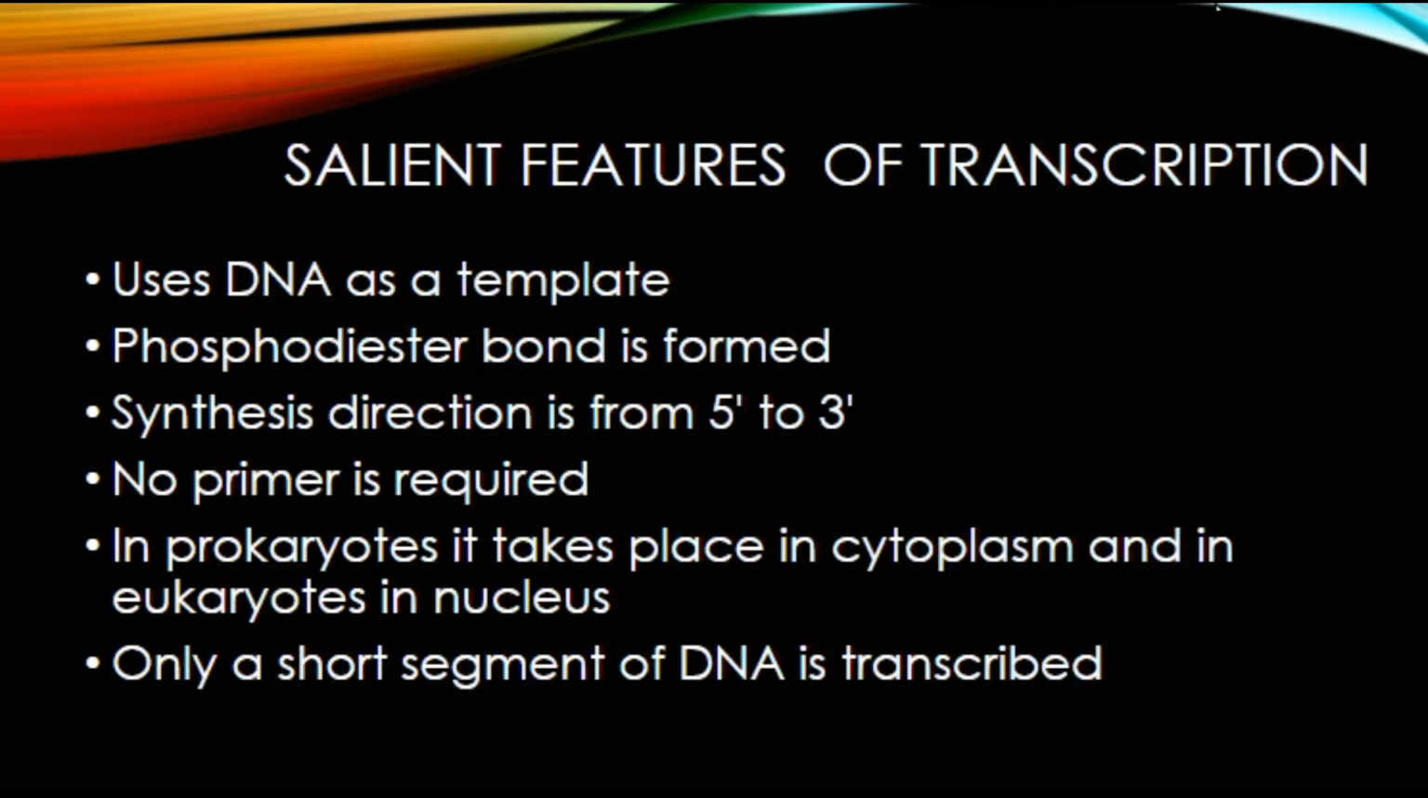Now it's time for discussing salient features of transcription. The first point is that it uses DNA as a template. You may wonder why DNA as template; because it carries the genetic information. That's why DNA is being used here as a template. And the second thing, a phosphodiester bond is formed, a type of bonding that is formed in nucleotides. And the third thing, synthesis direction is from 5 prime to 3 prime.